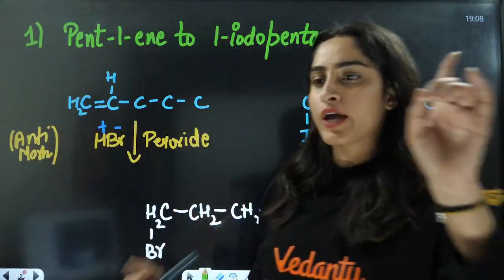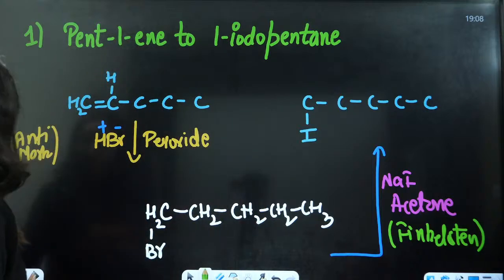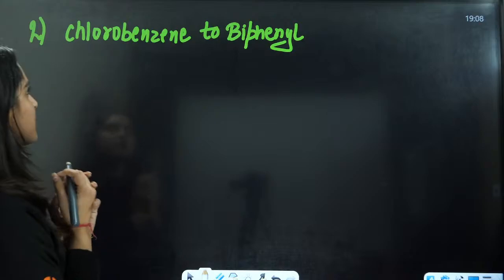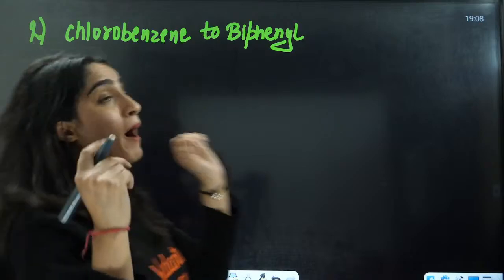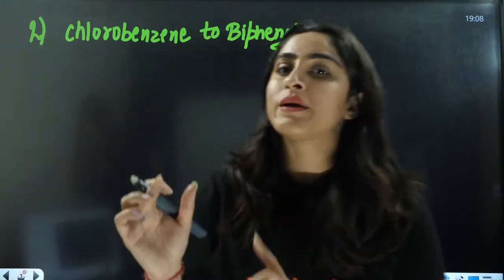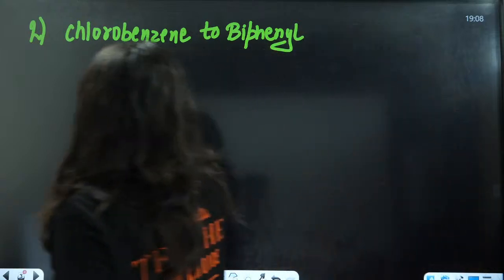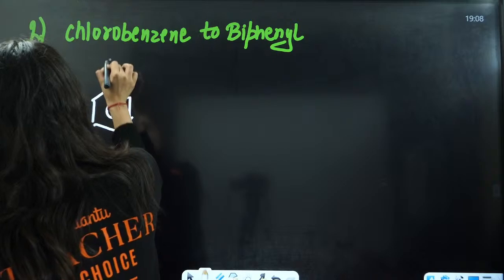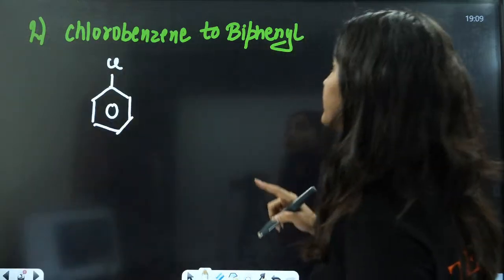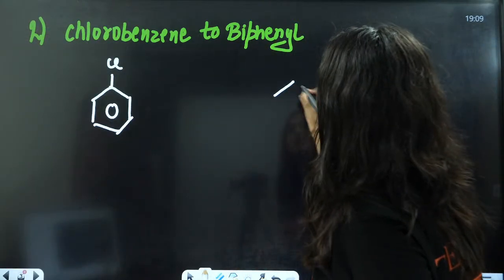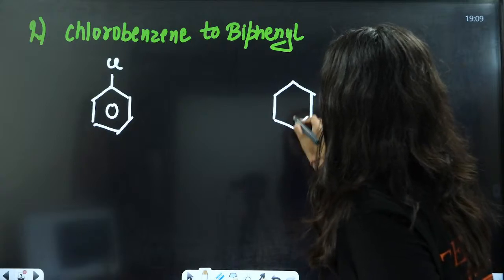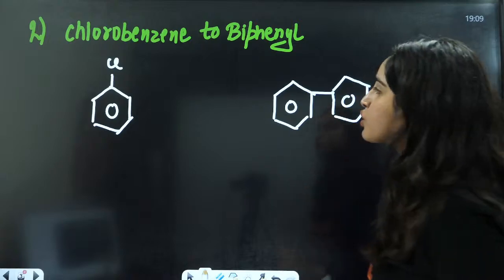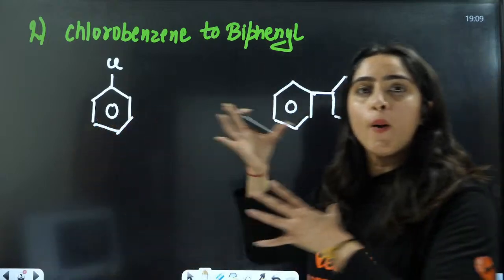Yes, perfect. Okay, now the second conversion here, everybody. The second conversion is chlorobenzene to biphenyl. Let us draw chlorobenzene. Chlorobenzene is this one. We have to convert it into biphenyl. Biphenyl means there are two phenyl rings joined together. This is biphenyl. So convert chlorobenzene into biphenyl.